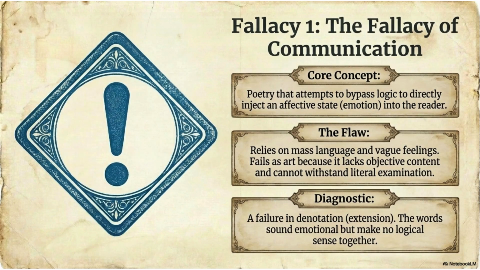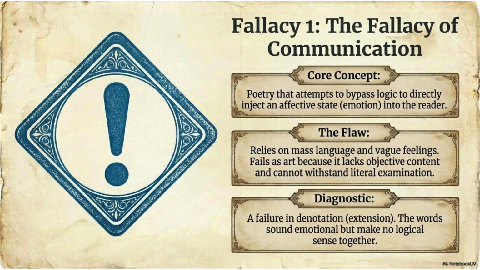In the previous slide, we learned that poetry can fail in two different ways. Now Alan Tate examines the first failure in detail. The fallacy of communication. This is one of the most important concepts in the essay. Many examination questions come directly from this topic. What is the fallacy of communication?